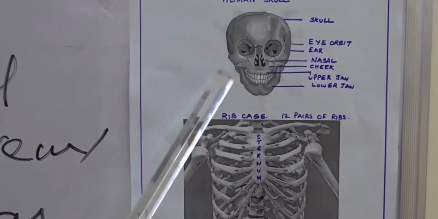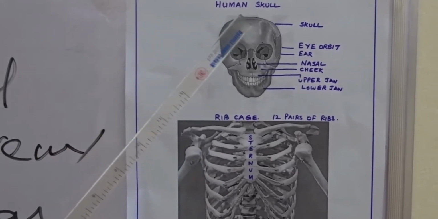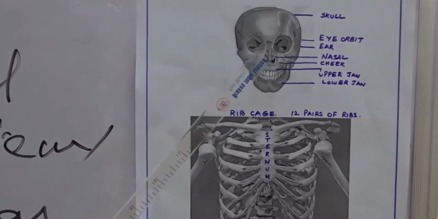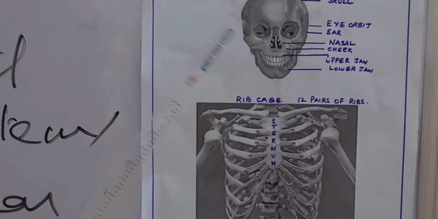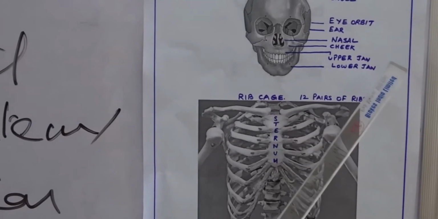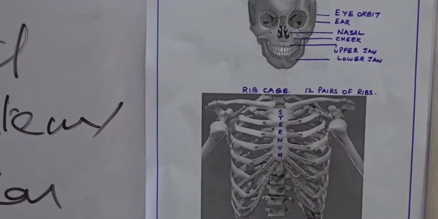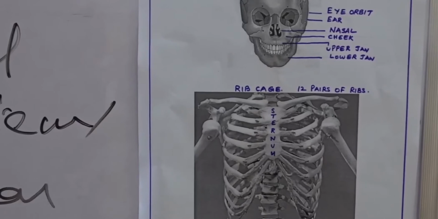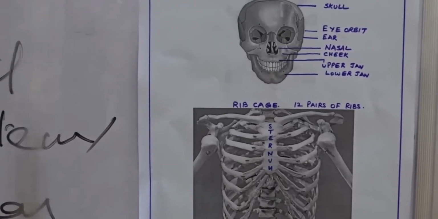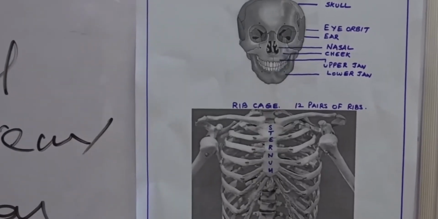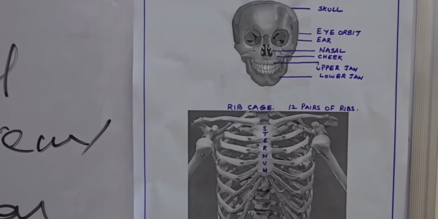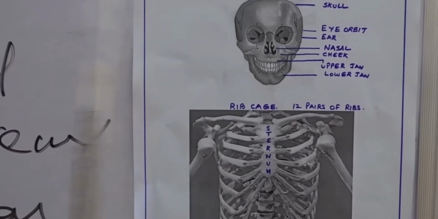Whereas 14 facial bones, they are as eye orbit, ear bone, nasal bone, cheek bone, upper jaw and lower jaw. So facial bones, there are 14 in numbers, whereas skull has 8 bones. Totally there are 22 bones in the skull.